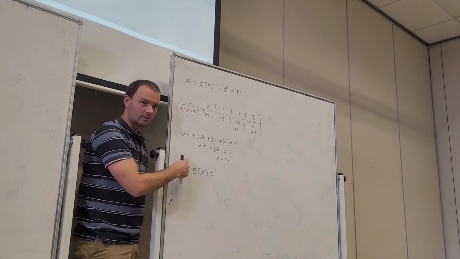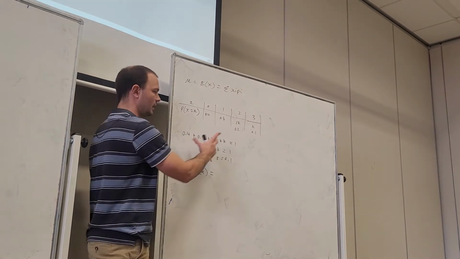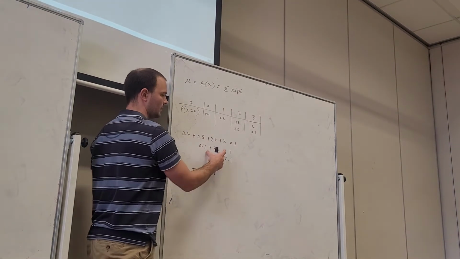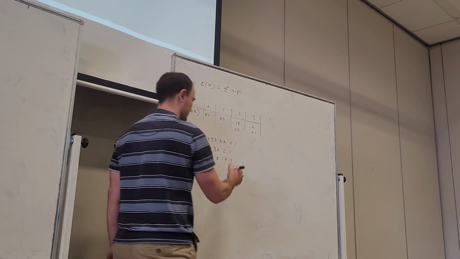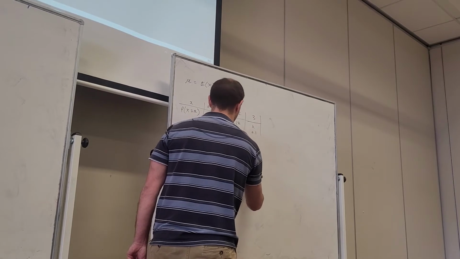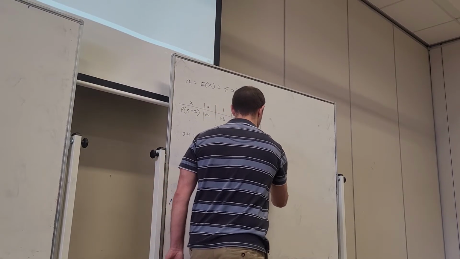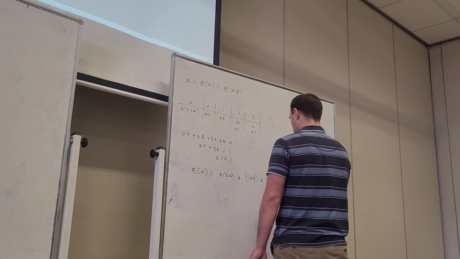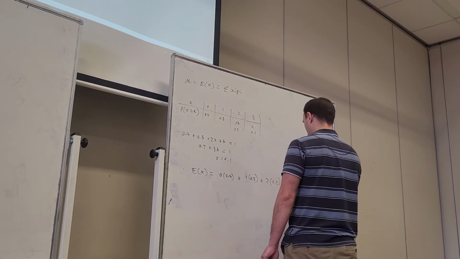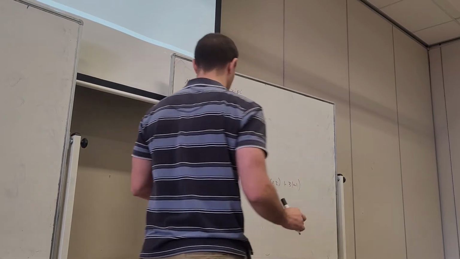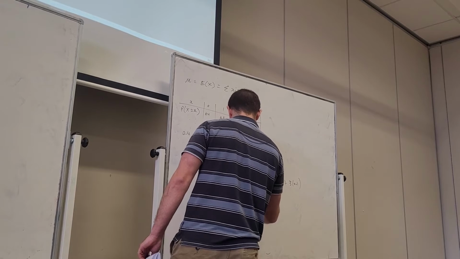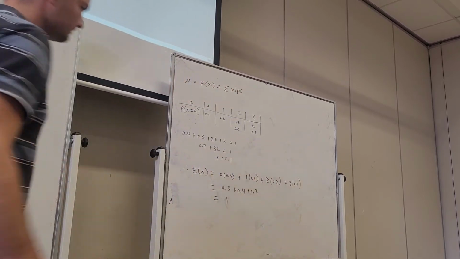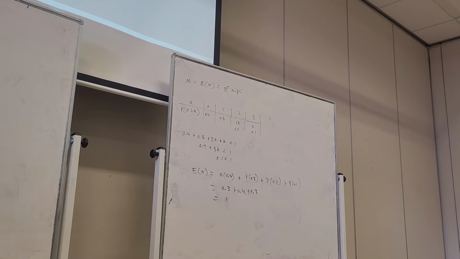Now I've jumped ahead and already found K. We did that last lesson. We're familiar with how to do that. All probabilities add to 1, and so K has to be 0.1. So I've filled in that probability distribution problem, and we're ready to find E of X. So the whole statement is 0 times 0.4 plus 1 times 0.3 plus 2 times 0.2 and then plus 3 times 0.1. And we can just calculate that: 0.3 plus 0.4 plus 0.3. We've got 1. So what that means is on average, the average result is going to be 1.